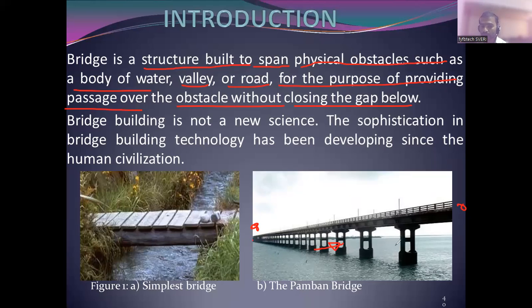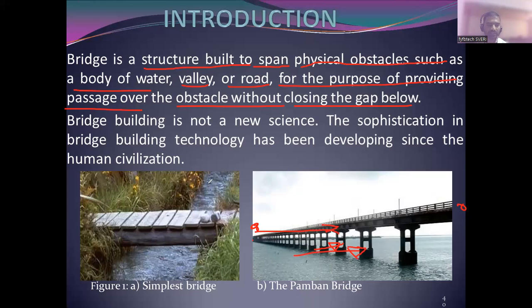Or if there is a roadway, okay, there is heavy traffic, so if I want to construct a bridge, you can construct a bridge and you can come by the bridge also. But the traffic below, the movement of vehicles, that will continue as it is. Okay, that will not affect it.